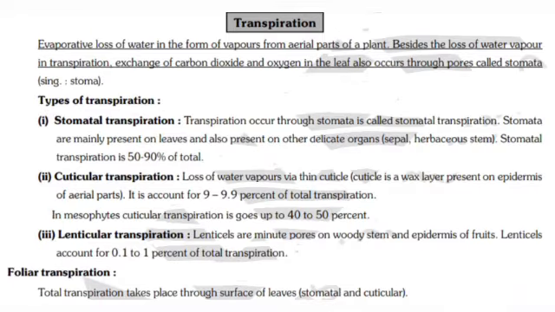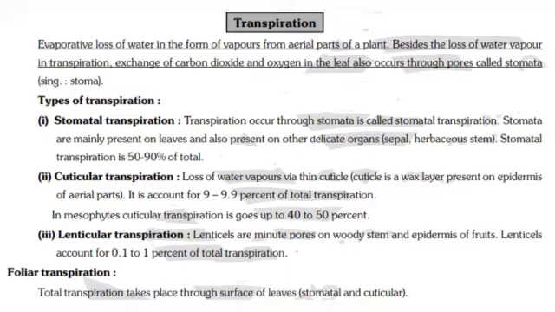Transpiration. Evaporative loss of water in the form of vapors from aerial parts of a plant. Besides the loss of water vapor in transpiration, exchange of carbon dioxide and oxygen in the leaf also occurs through pores called stomata, singular stoma. Types of transpiration.